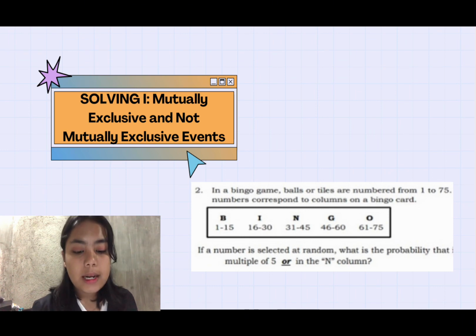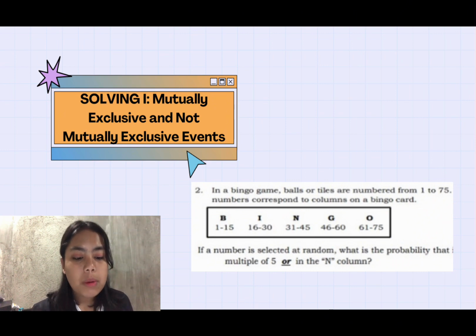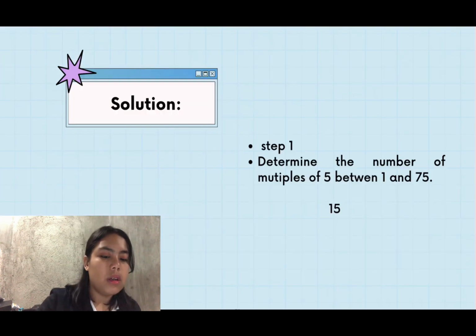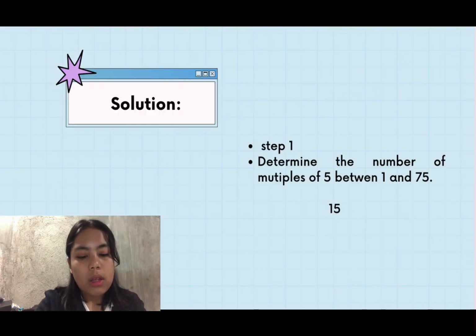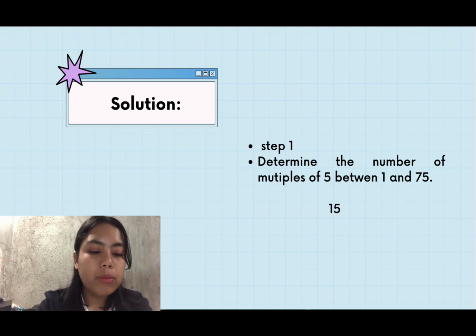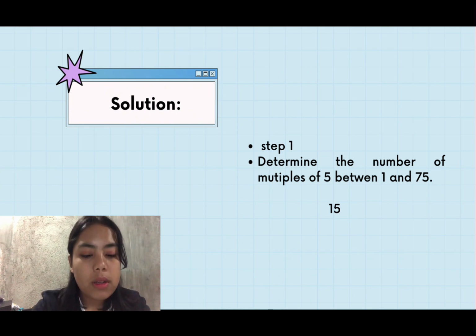If a number is selected at random, what is the probability that it is a multiple of 5 or in the N column? First step, determine the number of multiples of 5 between 1 and 75. So there are 15 multiples: 5, 10, 15, and so on until 75.